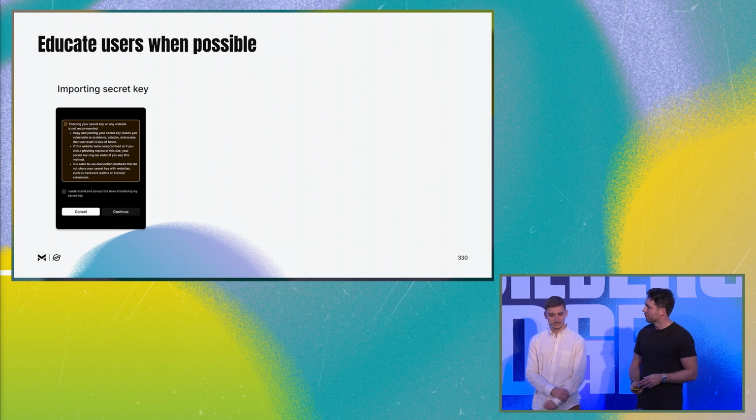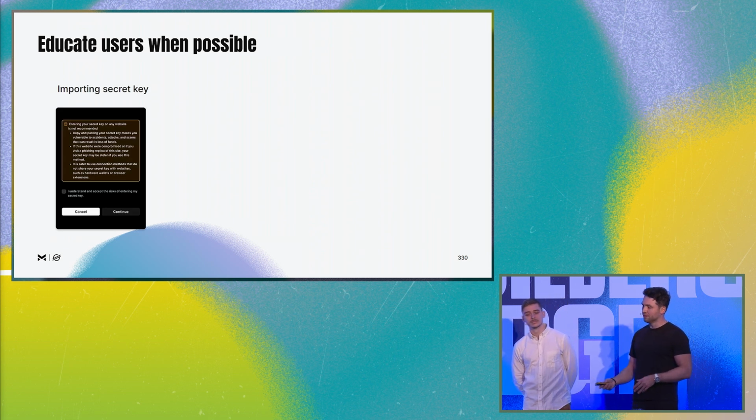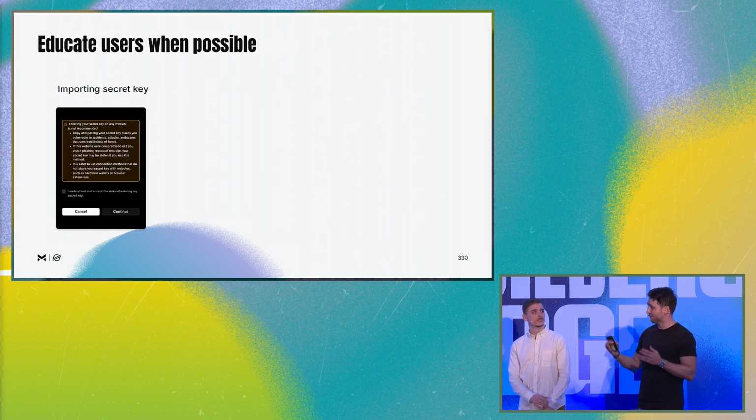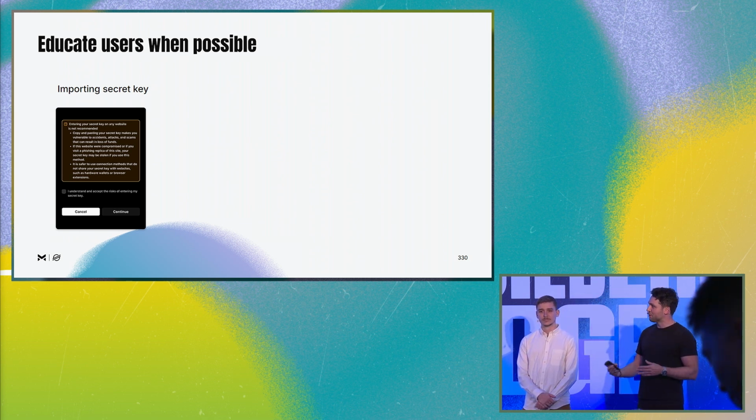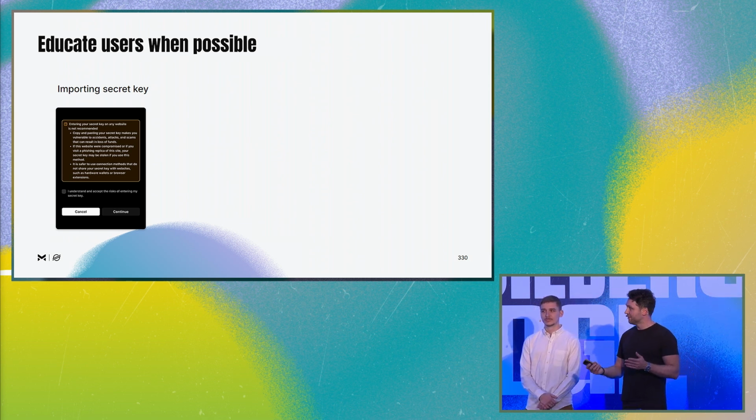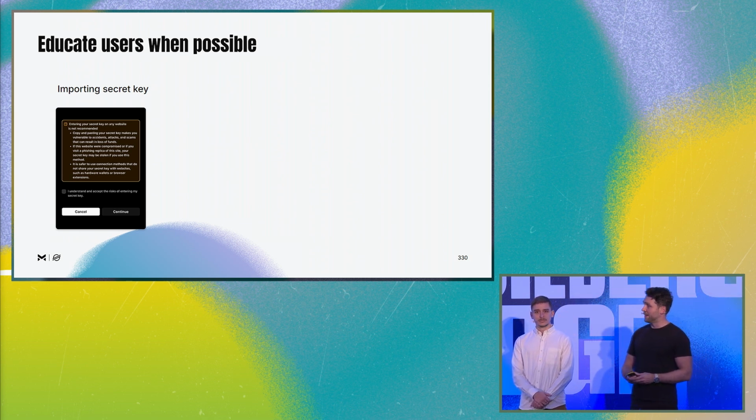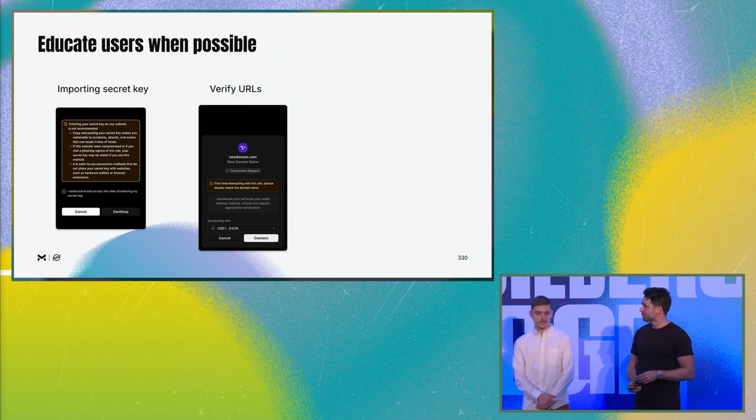So a few examples. If you're importing a secret key, you can let users know, hey, this is not very safe. If you get to this application and it's compromised, or if your clipboard is compromised, you can lose all your funds. And also provide a tip, like what's a better way to have your wallet.